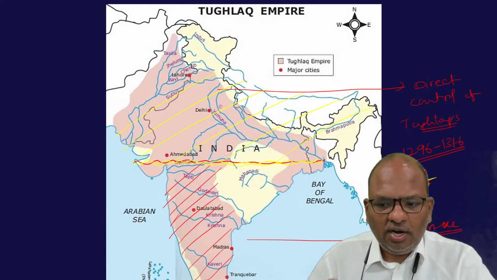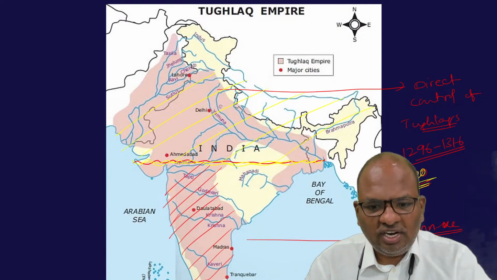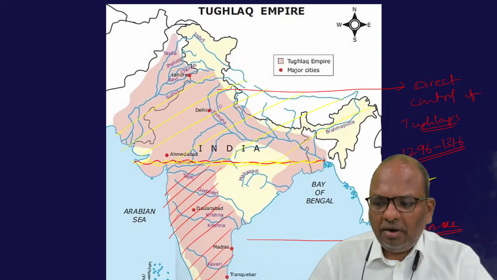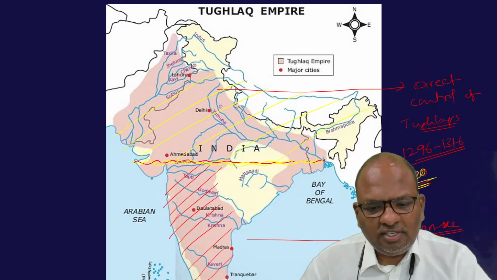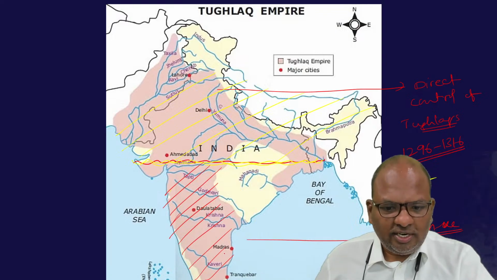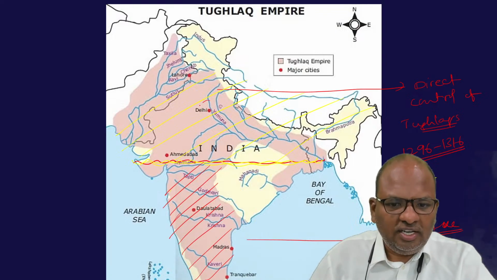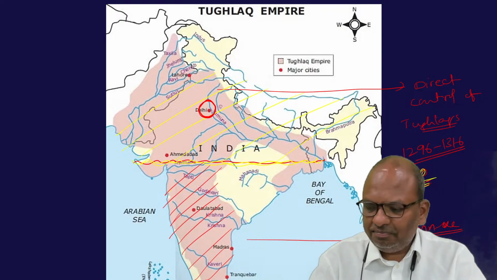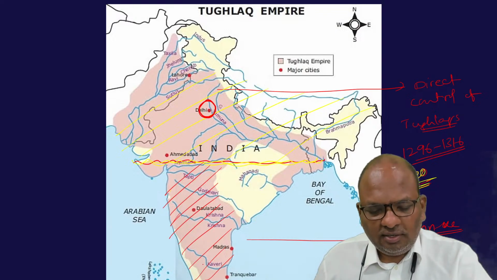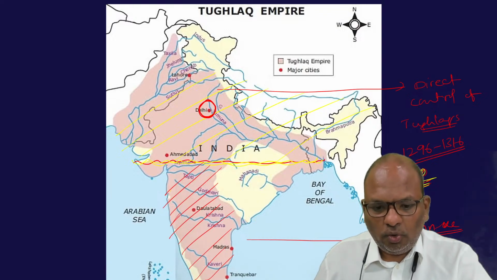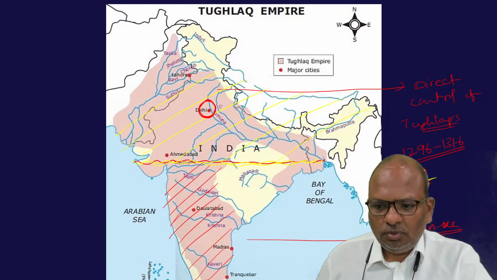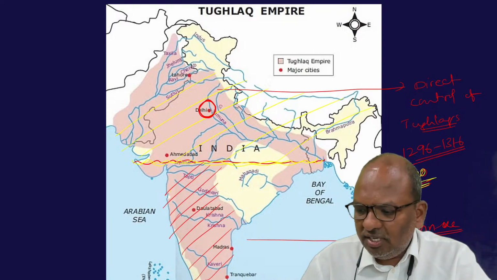Alauddin Khilji did not annex the South Indian territories to the Delhi Sultanate. This was because Alauddin Khilji was a very pragmatic ruler. He knew very well that having complete control over the faraway territories located in South India all the way from Delhi would be very difficult. So therefore, the point is Alauddin Khilji